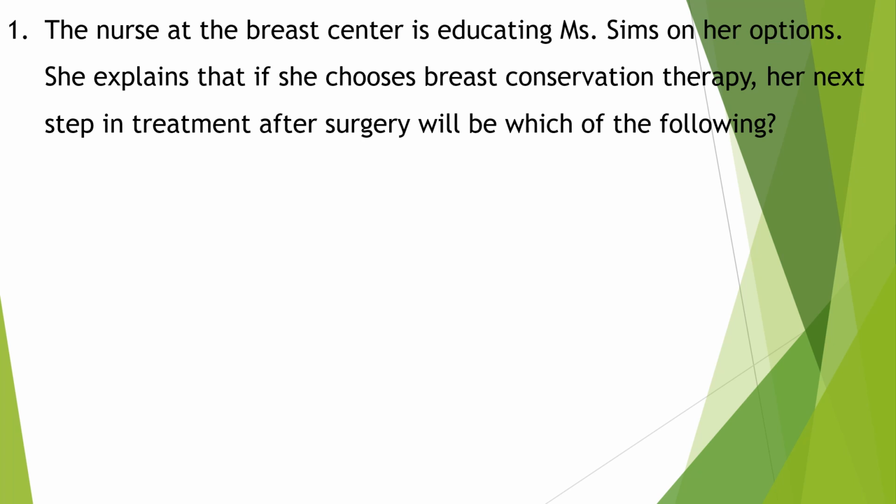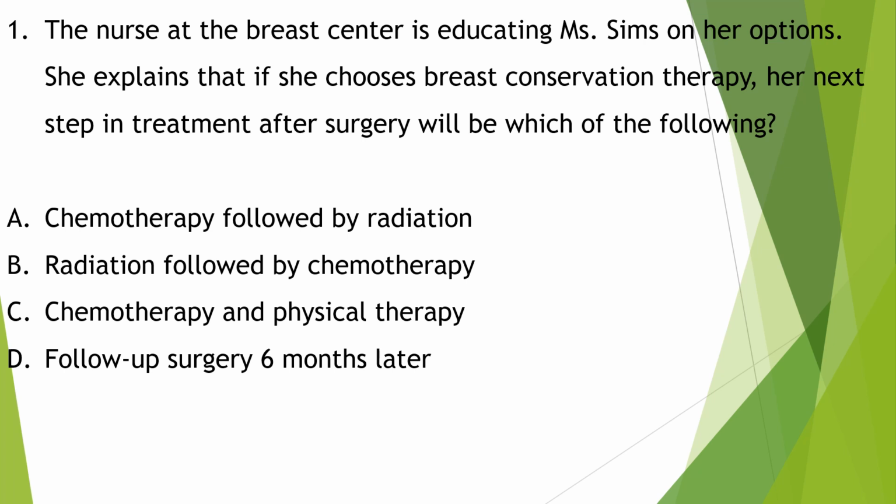The nurse at the breast center is educating Ms. Sims on her options. She explains that if she chooses breast conservation therapy, her next step in treatment after surgery will be which of the following: chemotherapy followed by radiation, radiation followed by chemotherapy, chemotherapy and physical therapy, follow-up surgery 6 months later.